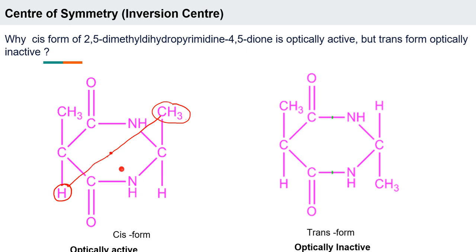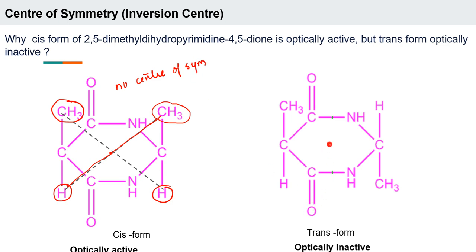Do you think it has a center of symmetry? Are these two groups matching? No, these are not matching. Even here, look at this. This is CH3 and this is H. Is it matching? Not matching, right? So what is my observation? No center of symmetry, right?